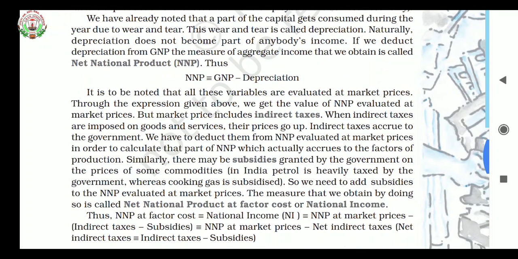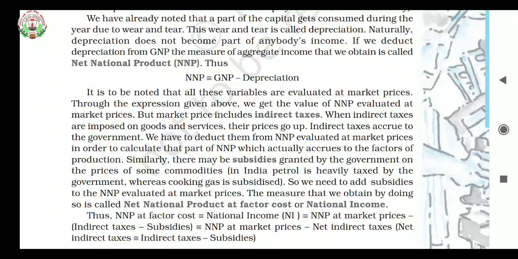Similarly, there may be subsidies granted by the government on the prices of some commodities. In India, petrol is heavily taxed by the government, whereas cooking gas is subsidized. So we need to add subsidies to the NNP evaluated at market prices. The measure that we obtain by doing so is called NNP at factor cost or national income. Students, please remember this formula, net national product at factor cost, because in future we will also be learning about net national product at market price. The two calculations differ because here we are taking factor cost, and there we will consider the market price of the goods.